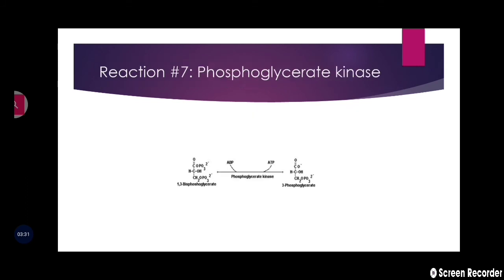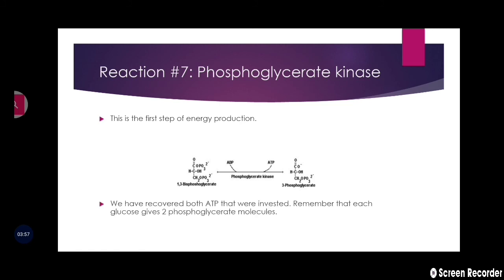In the 7th step, 1,3-bisphosphoglycerate will be changed into 3-phosphoglycerate, and in this step a phosphate group will be joined with ADP and 2 ATP molecules will be produced. This is the first step of energy production. We have recovered both ATP that were invested. Remember that each glucose gives 2 phosphoglycerate molecules.